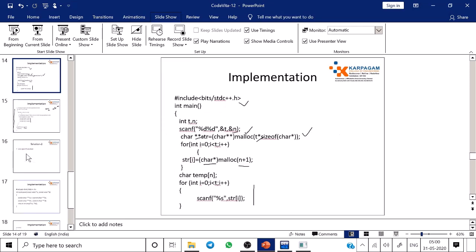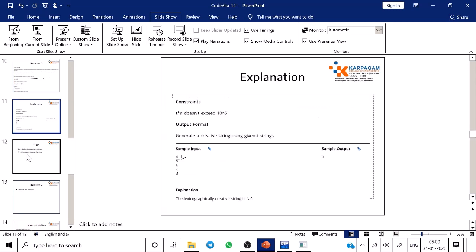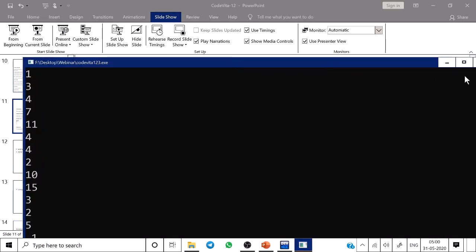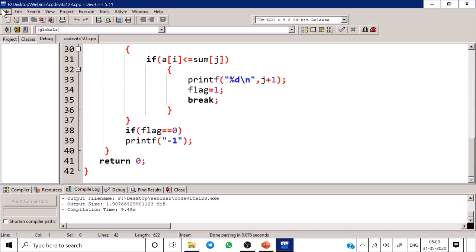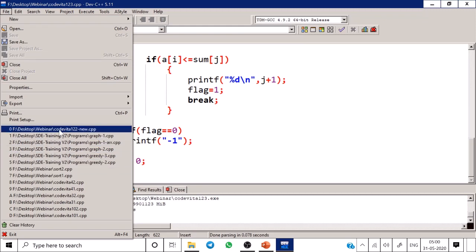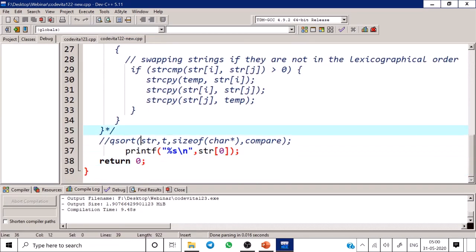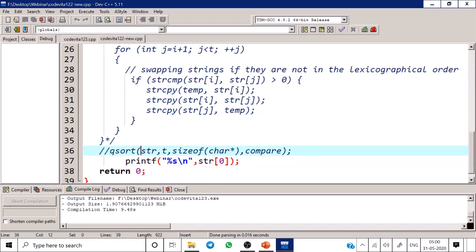Next problem demo. So, this makes use of the qsort function. I have disabled the basic sorting. Don't use this. It takes more amount of time. Use the qsort function. Okay.